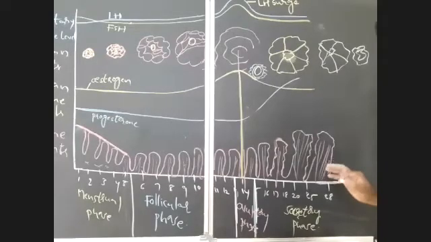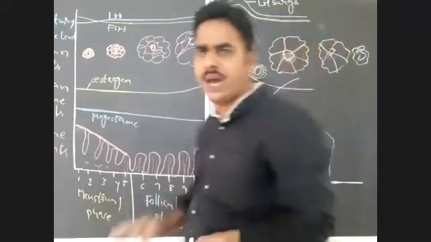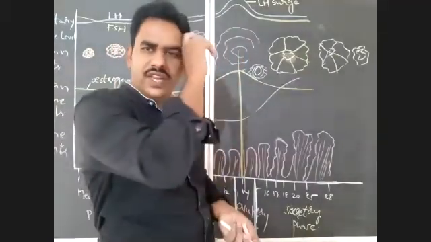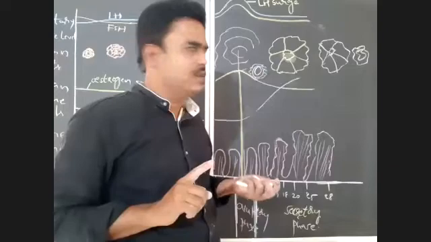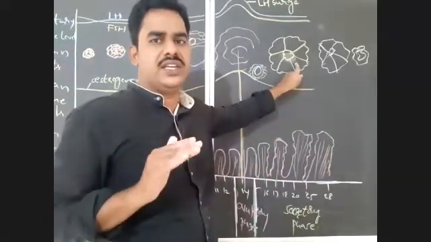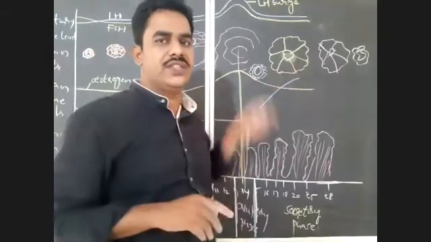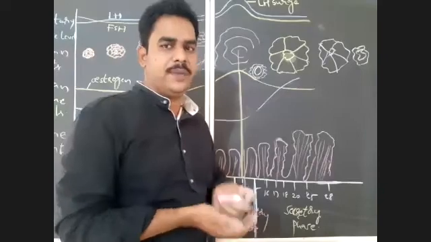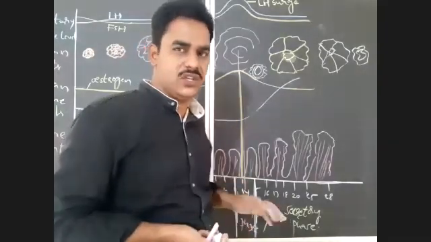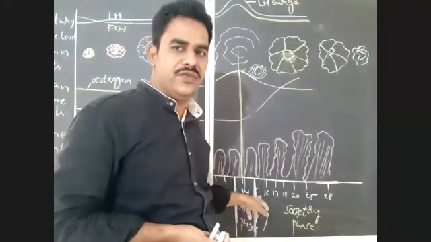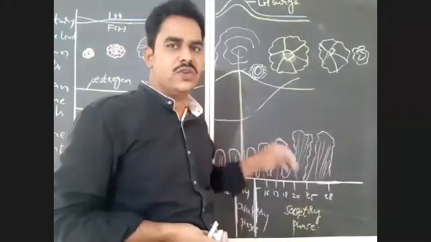Observe here, if there is no fertilization, then the corpus luteum will degenerate. It begins degeneration after 7 days of its formation. It forms on the 15th day, 15 plus 7, so the 22nd.